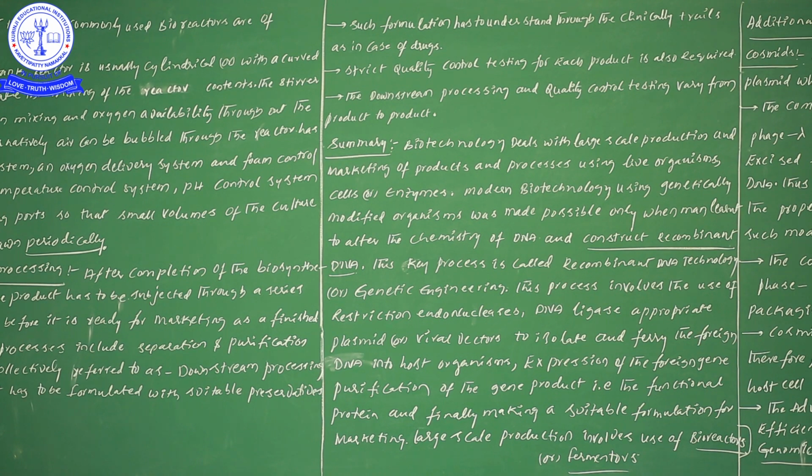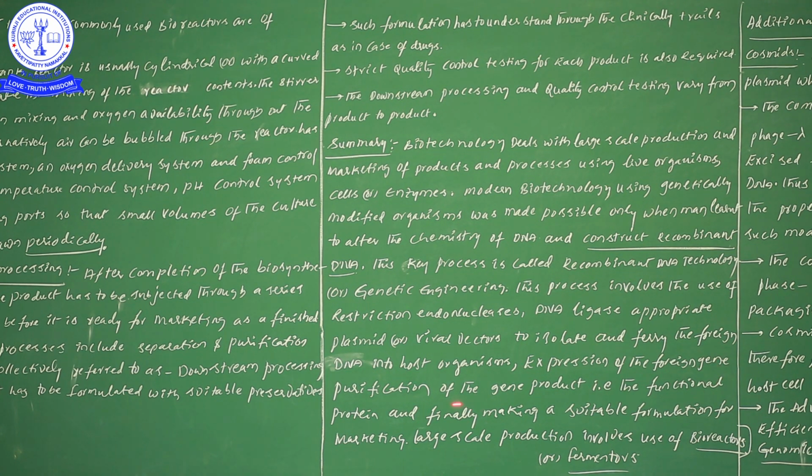Appropriate plasmid or viral vectors isolate and ferry the foreign DNA into the host cell. Once our foreign gene is inserted into the plasmid, recombinant DNA formation takes place. That recombinant DNA we then incorporate into the host organism, and within the host organism expression of the foreign gene takes place.